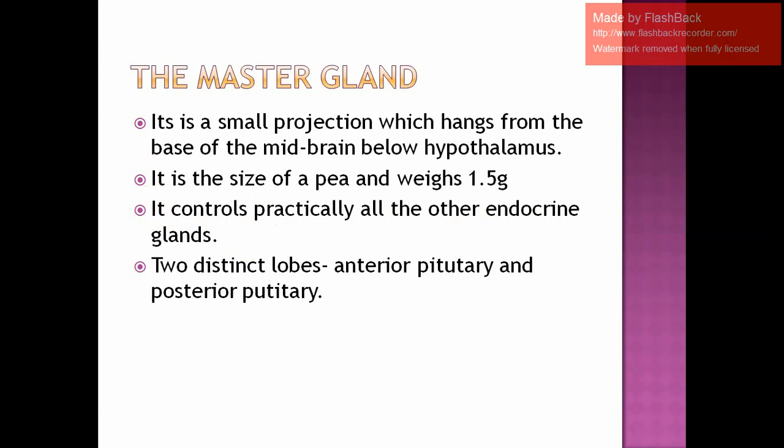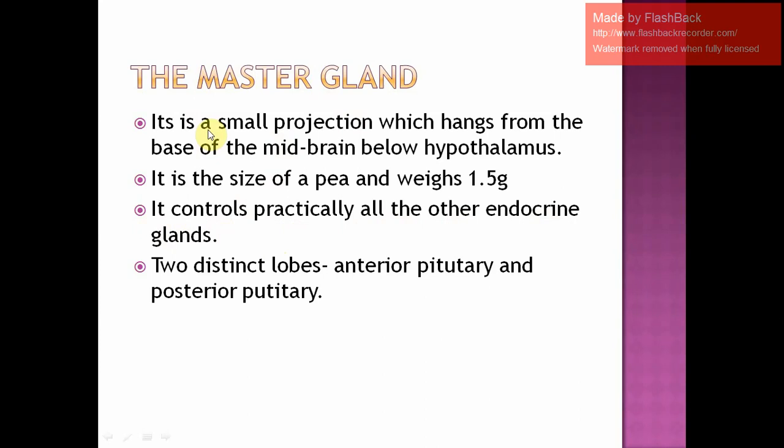This master gland will produce certain hormones, and those hormones will go and stimulate these glands to produce their respective hormones. That means the other glands are under the control of this gland. That's why it is called the master gland. Am I clear? The reason is given out here. It controls practically all the other endocrine glands.